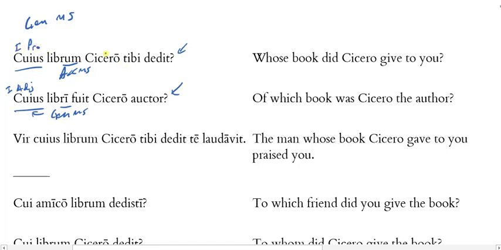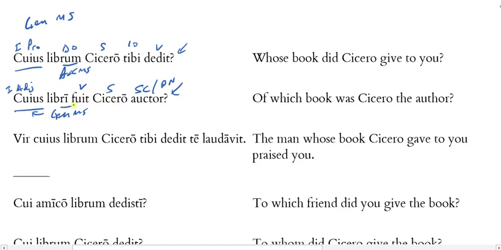All right. So basically, we go back to the sentence. We have Caesar, subject, tibi, indirect object, dedit, verb. Caesar gave to you. Librum is accusative direct object, gave you the book. And then cuius is a pronoun asking of whom. Caesar gave you the book of whom, or whose book did Caesar give to you? There we have the pronoun use. In the second one, Cicero, fuit, there's our verb, auctor, that's my subject complement or predicate nominative.